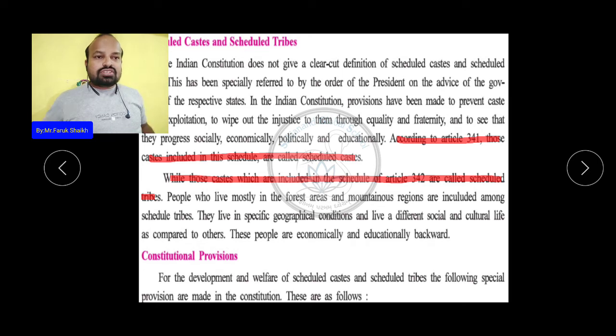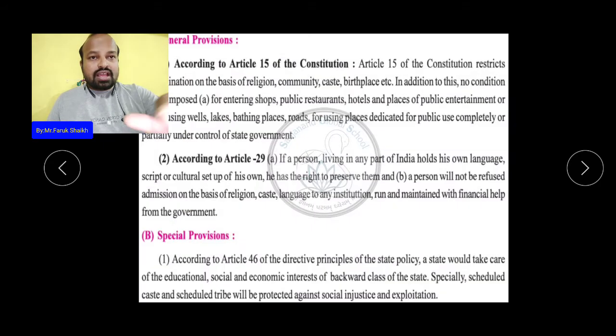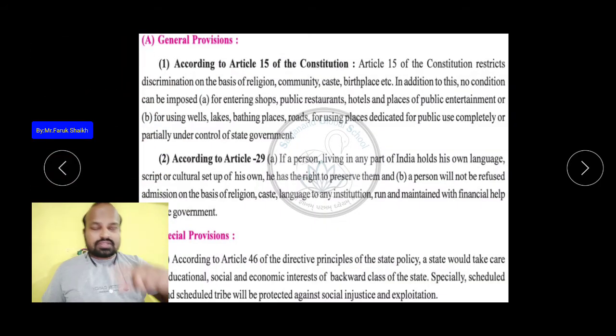So there are some provisions that have been made in our constitution. Let us see which are the provisions. First, A is the general provision. Number 1, according to Article 15 of the Constitution, Article 15 restricts discrimination on the basis of religion, community, caste,